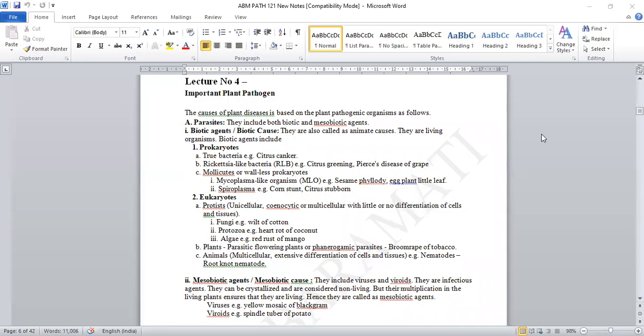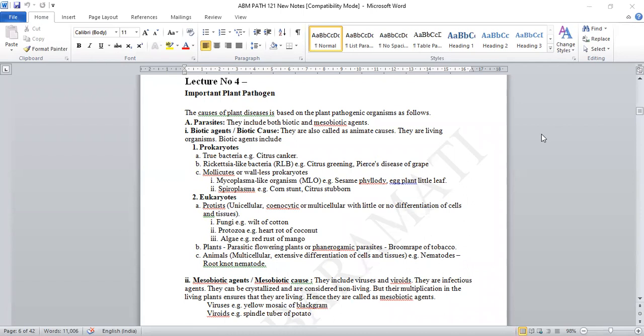So, good morning, students, and we are moving towards our next lecture, that is lecture number 4, important plant pathogens. So, there are different types of plant pathogens which are causing infection to the plants and causing different structures.